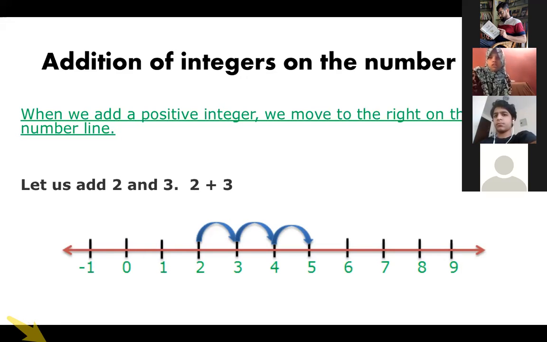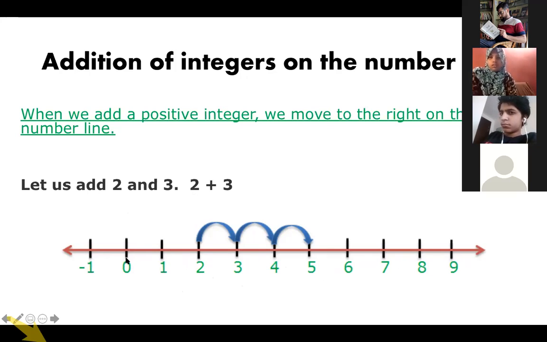The first step is always to draw a number line. The steps are the same: draw a number line, mark all the numbers at equal distances, and according to whatever question is given, mark the numbers. In my question it is 2 plus 3, so I need numbers from -1 to, suppose, 7 or 8. Don't start from 40, 41, 42 because that is not in the picture. You have to see the question and draw the number line according to it. So what is my question and what frame of numbers do I take on the number line? But it should be in sequence.